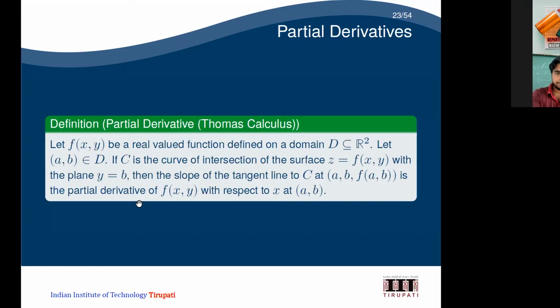Y equal to b in two dimensions is a line, whereas if I move to three dimensions, y equal to b is a plane. So I have a surface, and on that surface I am going to cut the surface using a plane. What will be the intersection between the plane and the surface?